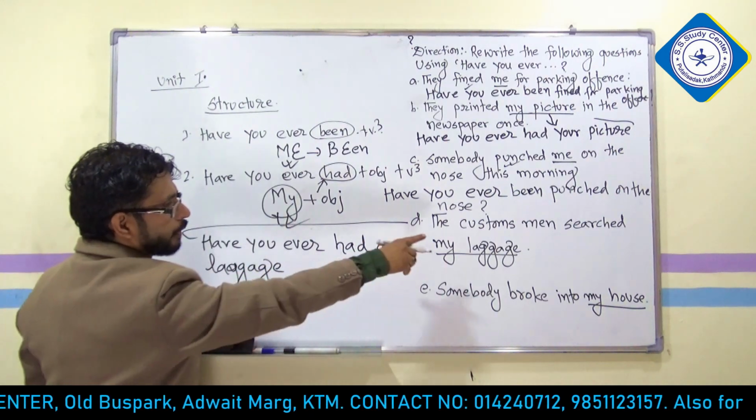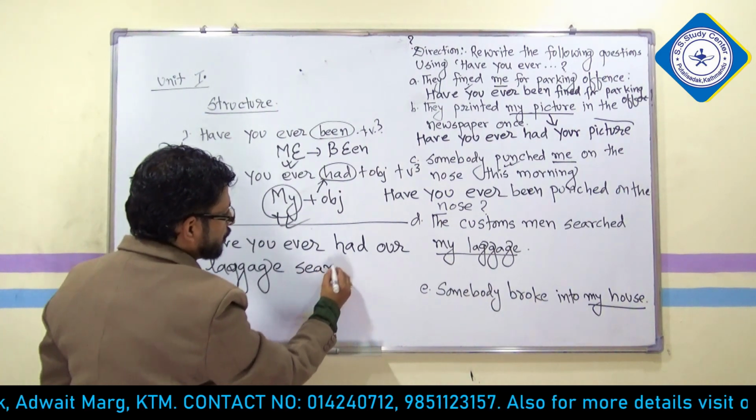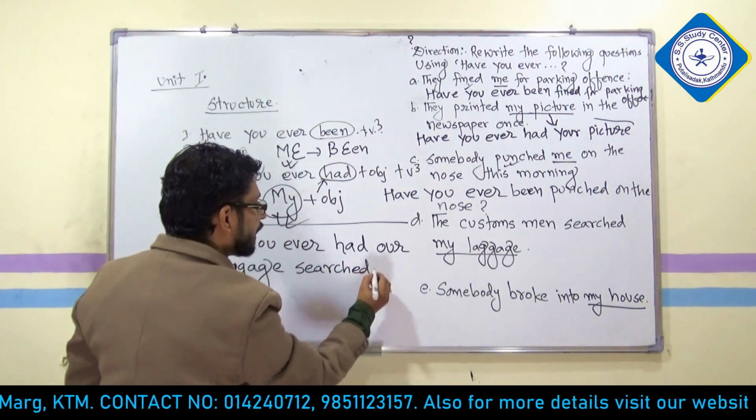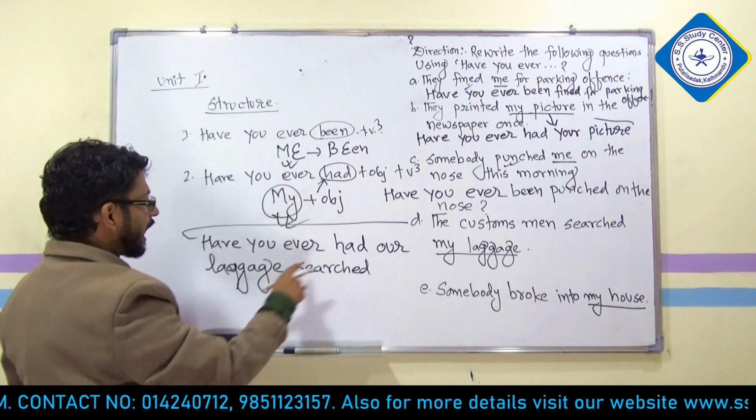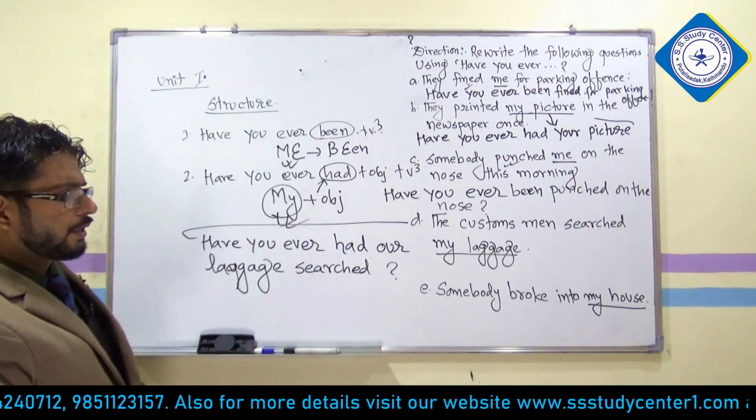L-A-G-G-A-G-E. Luggage. What is the verb third? That verb third is searched. S-E-A-R-C-H-E-D. Have you ever had your luggage searched? Question mark. So easier, right?